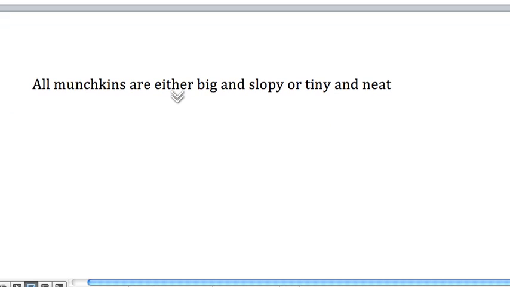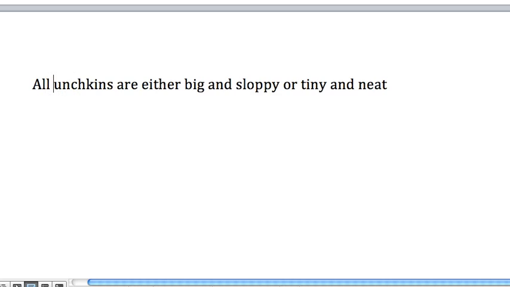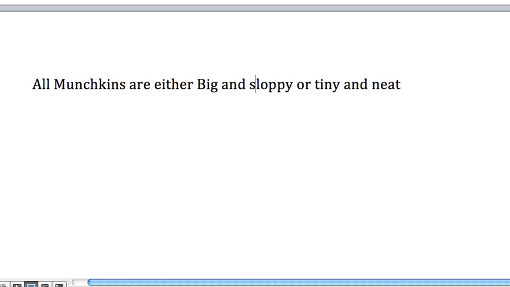All munchkins are either big and sloppy, pardon my misspelling, or tiny and neat. This one's a little more complex. Here are the sentence letters I want you to use. Pause the lecture. Come up with a symbolization. It's a statement about all munchkins. So it begins this way.